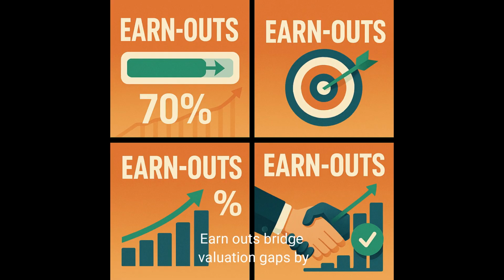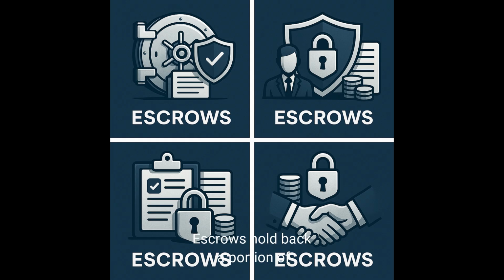Earn-outs. Bridge valuation gaps by tying part of the purchase price to future performance milestones. Requires clear metrics and dispute resolution processes. Escrows. Hold back a portion of the purchase price to cover potential post-closing claims.